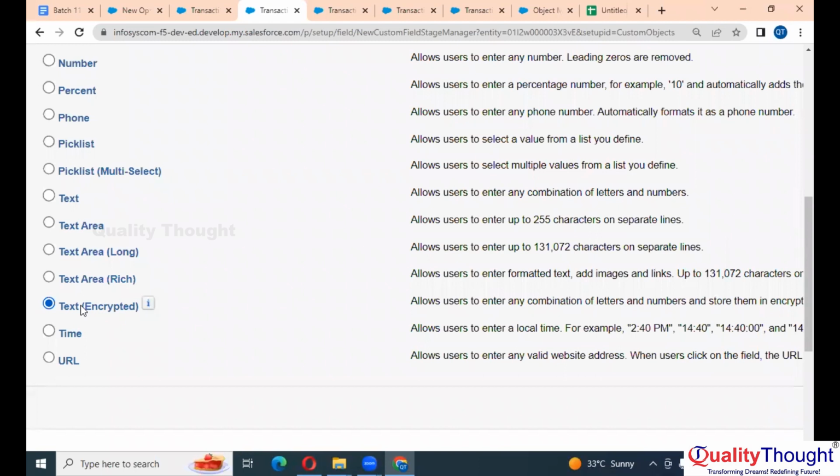What does it mean by encryption? Sorry? I didn't get it. Permission. What does it mean by encryption? Encryption and security. Nice.